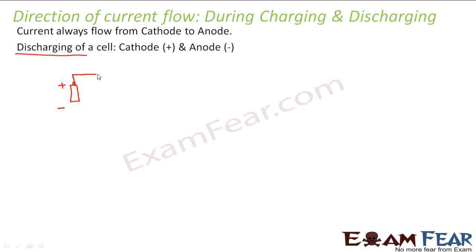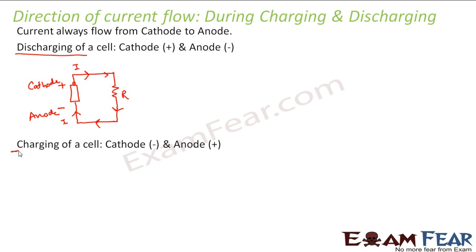Let us suppose that I have connected this battery in a circuit. I have some external resistance R. So how will the current flow? The current will flow in this way. So what is happening here? The current is flowing from the positive terminal towards the negative terminal. So current is flowing from cathode, this is cathode, to anode. Here your cathode is positive. But just now I told you that sometimes it also happens that cathode is not the positive terminal. So let us look at that scenario.